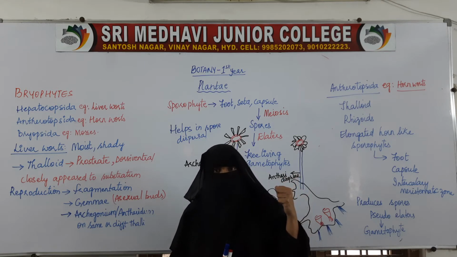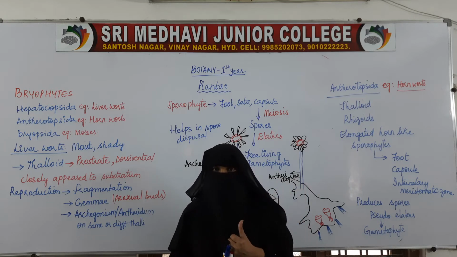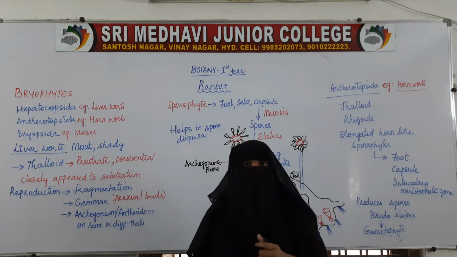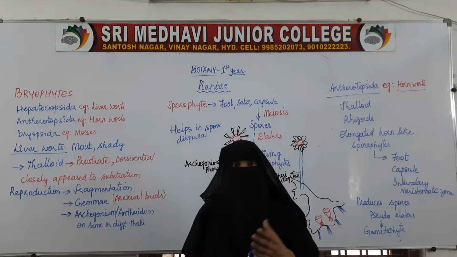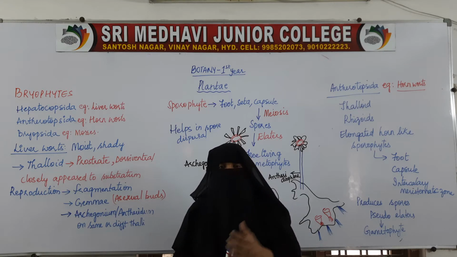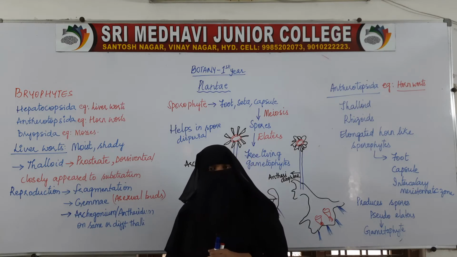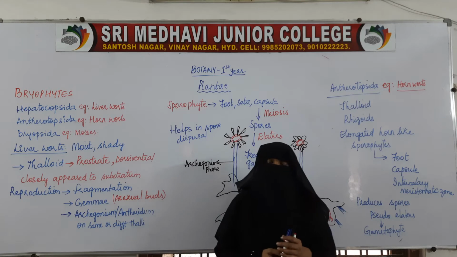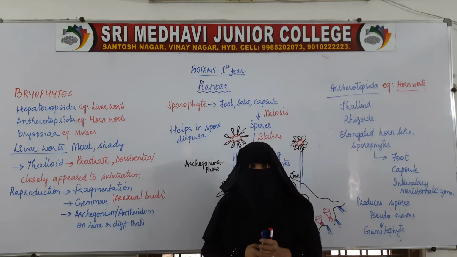These gametes further grow to form the sporophyte. The sporophyte will grow and produce spores which are homosporous, that is, of the same kind, and then those spores will germinate into gametophytes. These are the general characters which we have already discussed in the previous video.